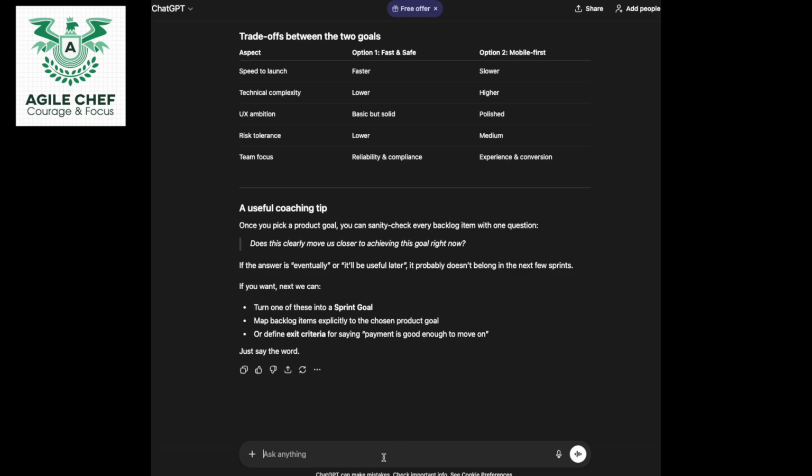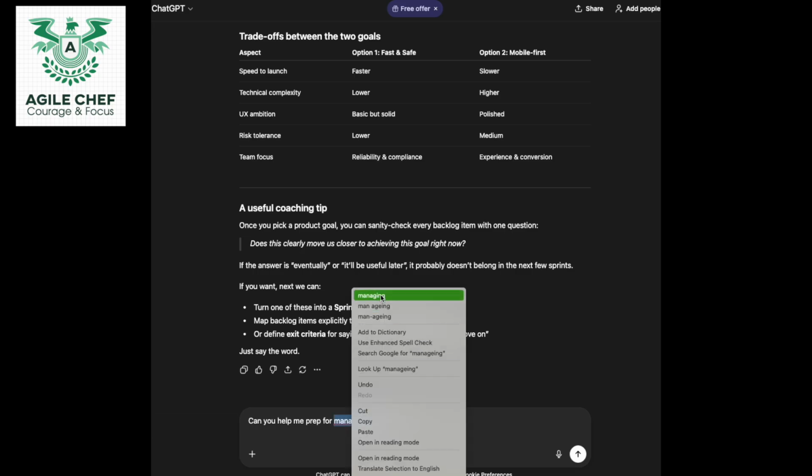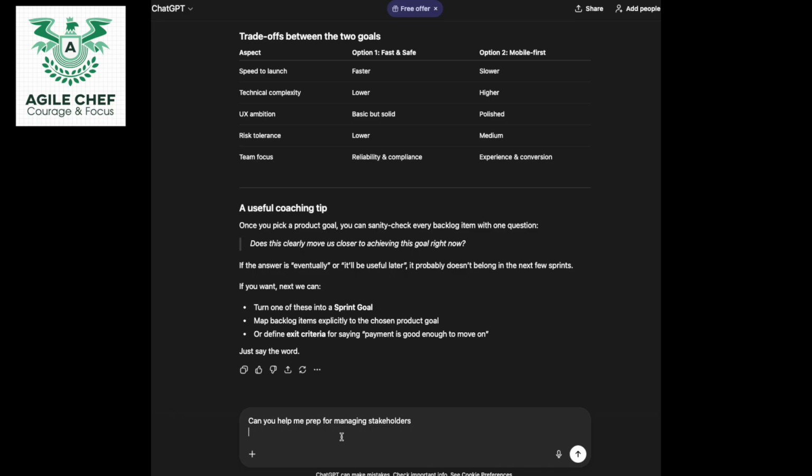Can you help me prep for managing stakeholders. And I'm going to correct my spelling mistake. And my prompt is a stakeholder wants Apple Pay immediately.